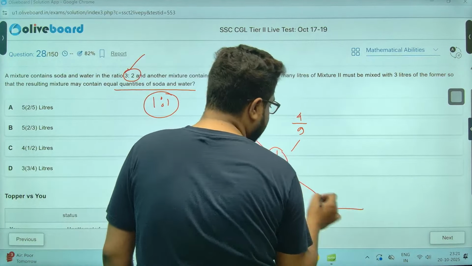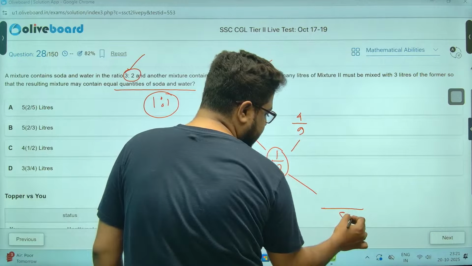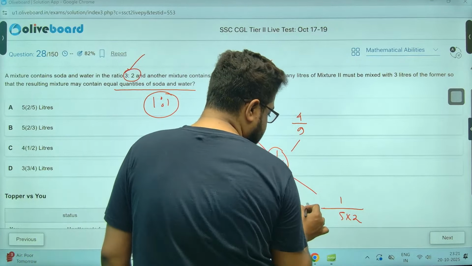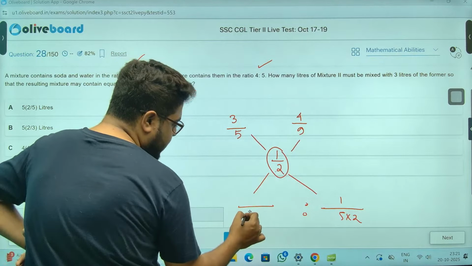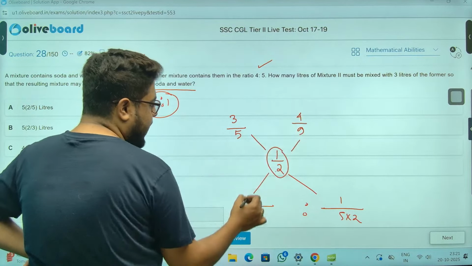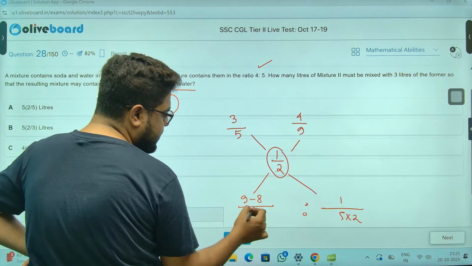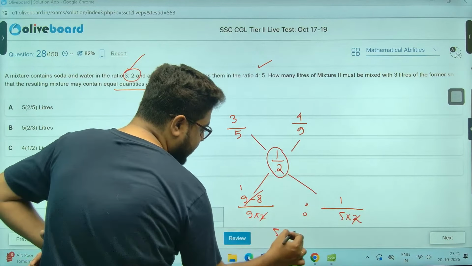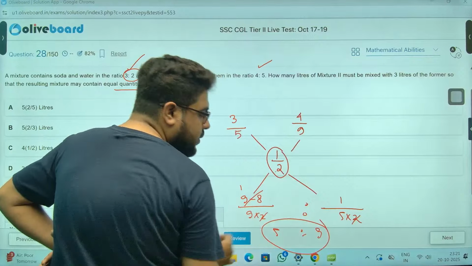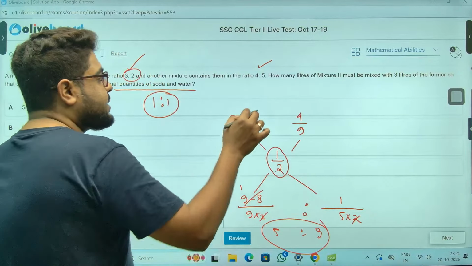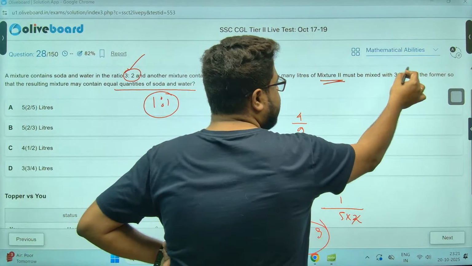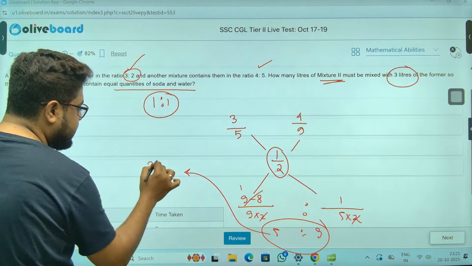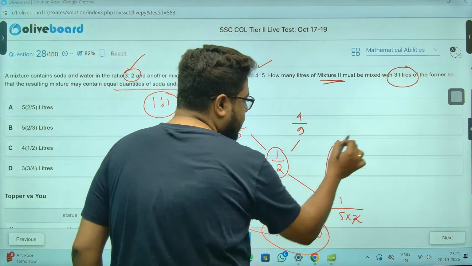If you want to do it, sir, 5 is 5 into 2, sir, 10 is the LCM. And you will see 3 into 2, 6 and 5, meaning, sir, 1. Similarly, sir, 9 into 2 is the LCM. So 2 into 4, 8. 9 into 1, 9, sir. That means 1. It is also 1. Now 2 cancels. So the ratio will become 5:9. Now they are asking mixture to how much with 3 liters of the former. So 5 parts is equal to 3 liters. So 9 parts, how much they are asking?